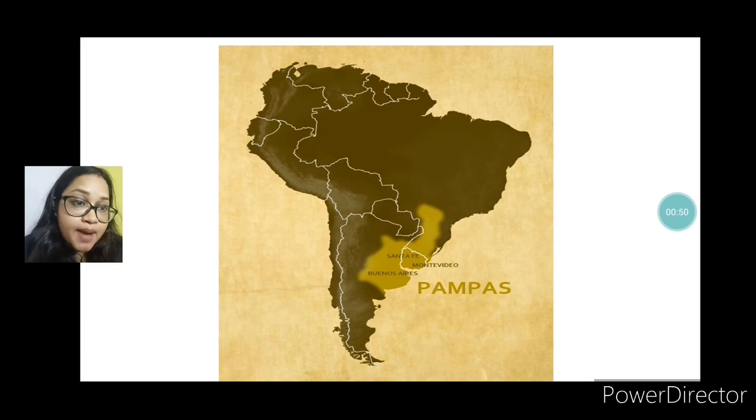You can see the Pampas region. Okay, you can see this is the Pampas region.